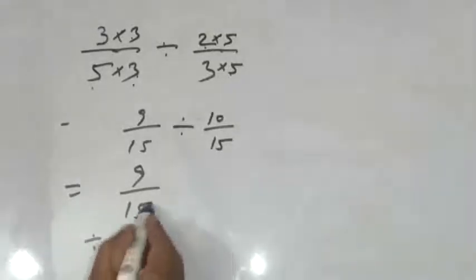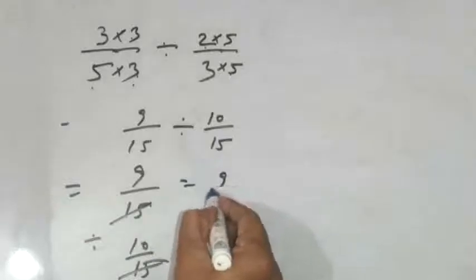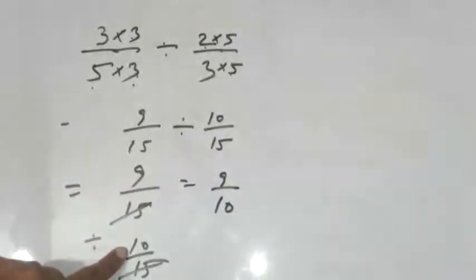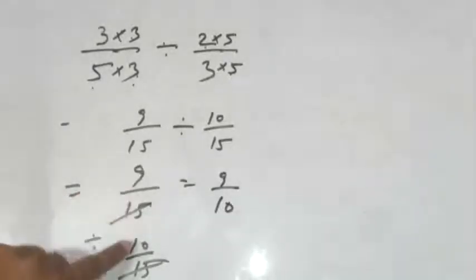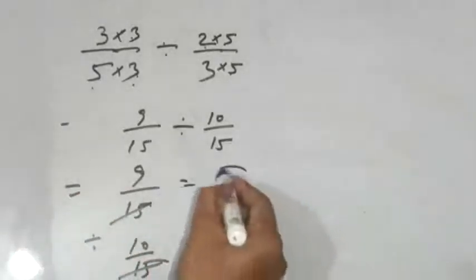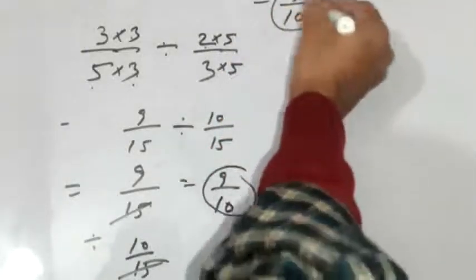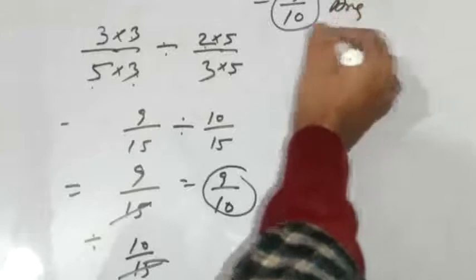So cut this 15. Now you will get 9/10 only, numerator divided by numerator, right? Numerator divided by numerator, 9/10. This will be the correct answer. This answer is also same as previous, right?